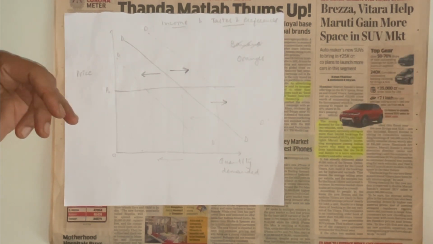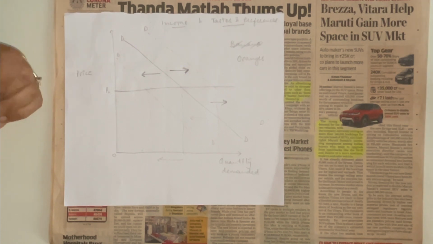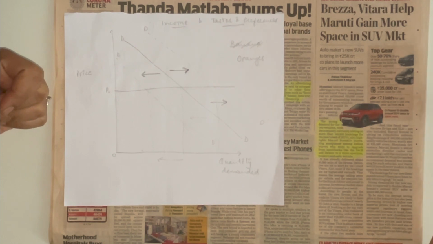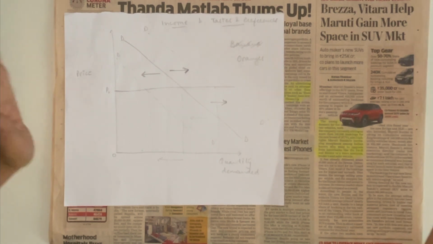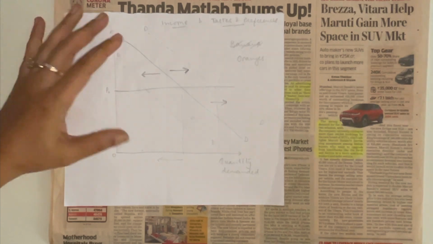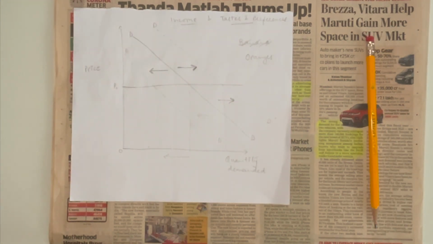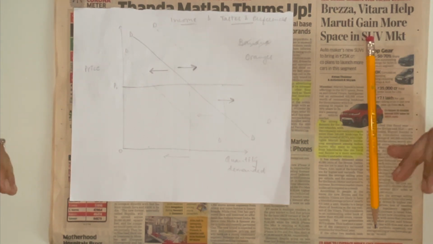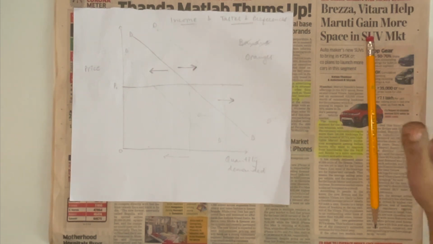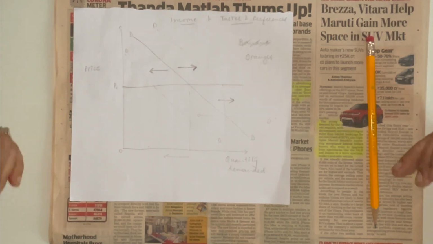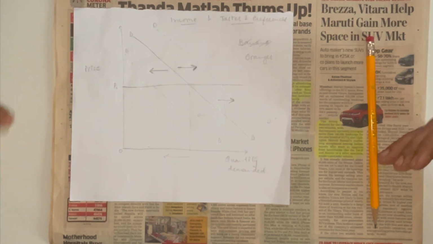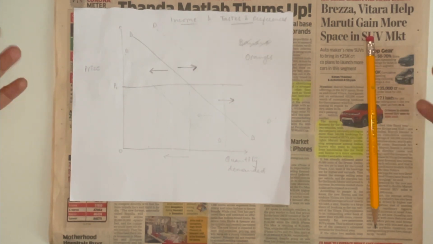There was an increase in demand due to two factors. One, there was growing income for the consumers in the market. Secondly, their taste and preferences have changed. What I'm trying to say is how you really connect theory to real world examples. This is my attempt to make you understand this. At times you will find that what is read in theory is not exactly what you see in the real world, but yes, you can always connect it and you can always understand how it works.